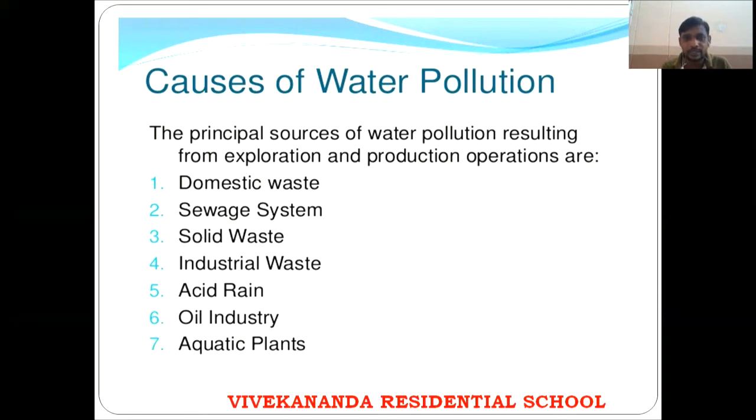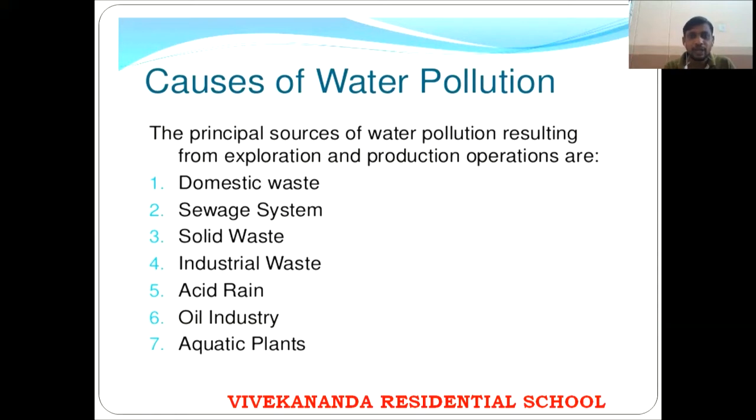Solid waste also the same, domestic waste. Industrial waste, the waste that is coming from the industries, is mixed with the water. Acid rain. Acid rain means due to global warming, the increase in the carbon dioxide gases or sulfur dioxide gases, when these gases mixed with the rain, that rain is called acid rain.